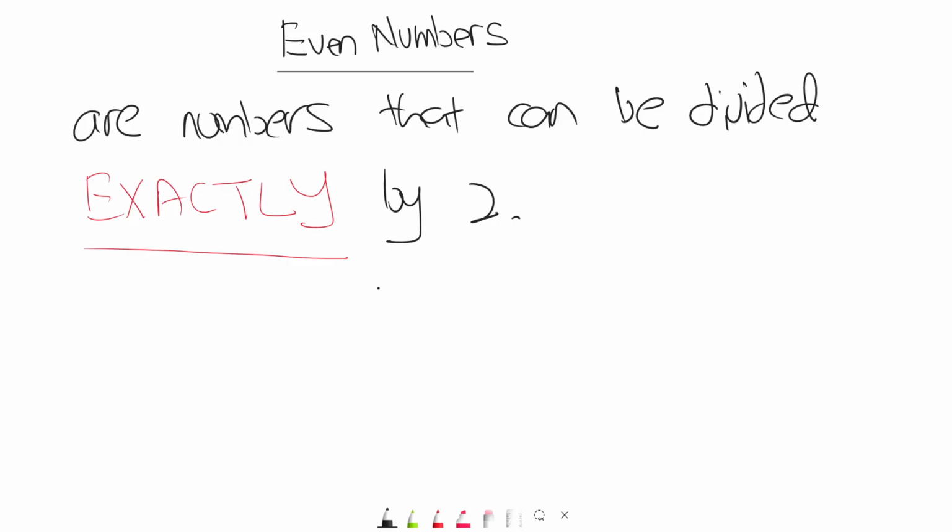Okay, what does it mean? Let's take any number. Let's take 37. Can I divide this by 2? Yes, of course I can divide this by 2. But what is the result? What is the quotient? The quotient would be 18 decimal 5, or I can write it as 18 and a half.